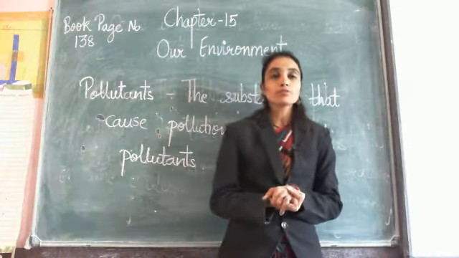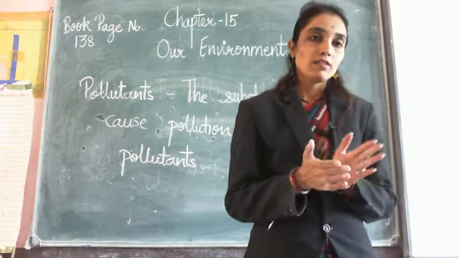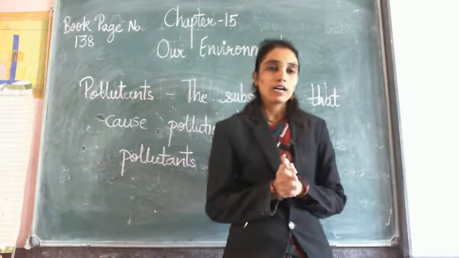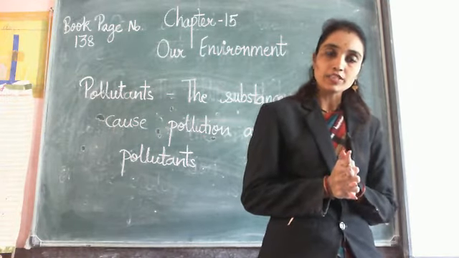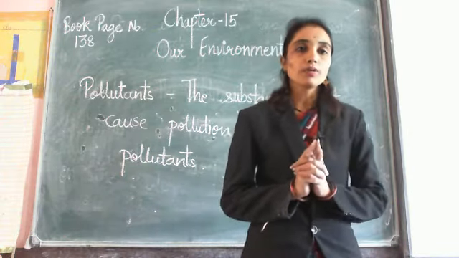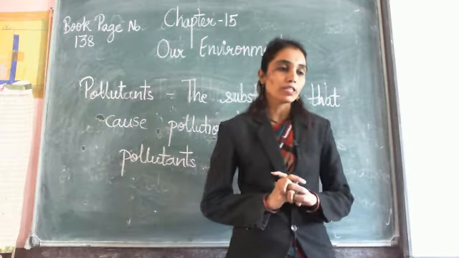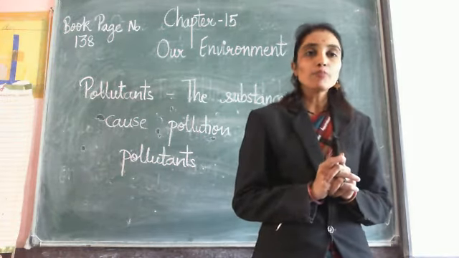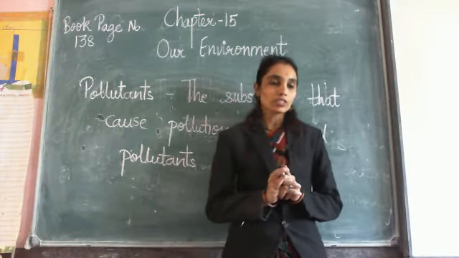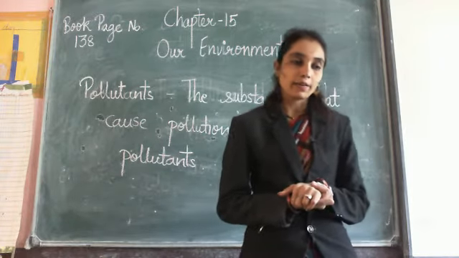So, dear students, today we have read about global warming. What is global warming? Greenhouse gases in the atmosphere trap the heat of the sun and there is a rise in temperature on the earth. This is called global warming. What are the effects of global warming? We can see melting of polar ice caps, then a rise in water level in oceans and seas, and flooding of places near the sea.